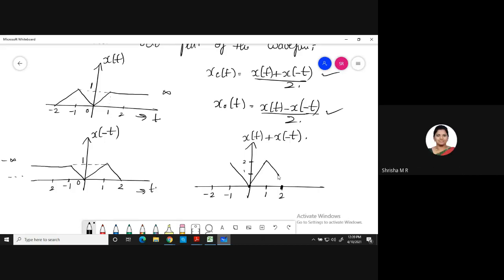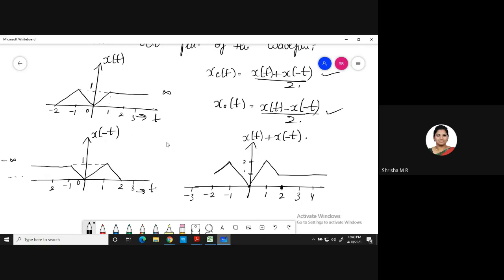Yes, ma'am. Okay, now you see at minus 2. At minus 2, it is a 0. 0 plus 1 is 1. Here also it will come from minus 1. At minus 2, it will come back to 1. Got it? Next, at 3, you see. At 3 and minus 3. So at 3, what you have? 1 plus 0. What is the signal at 3? 1, ma'am. So it will go on like this. 3, 4, so on. It will go on. Okay?